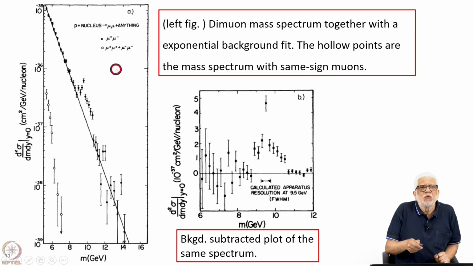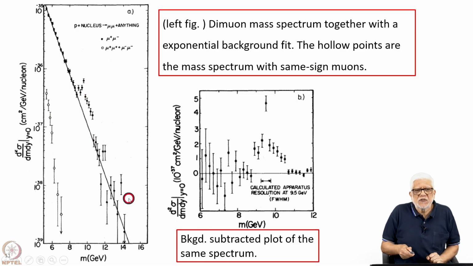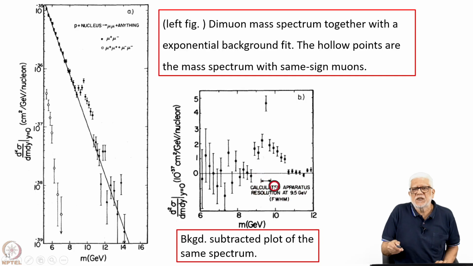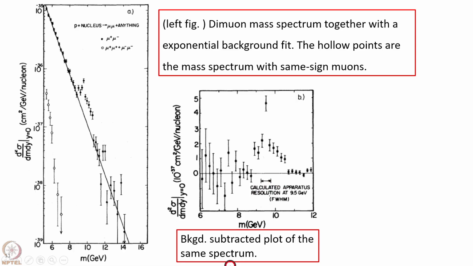This comes about from the mu plus mu minus dimuon pair. If you subtract this exponentially falling background, then you get a spectrum like this, and this is the kind of excess that you see, which corresponds to the B B bar or maybe excited states of the B B bar. The spectrometer resolution of the two arms combined is of the order of about half a GeV.